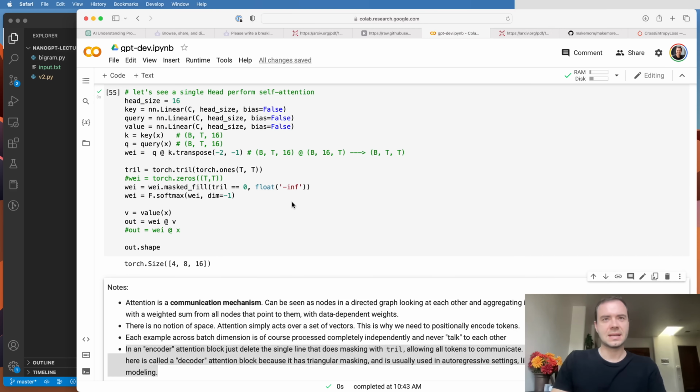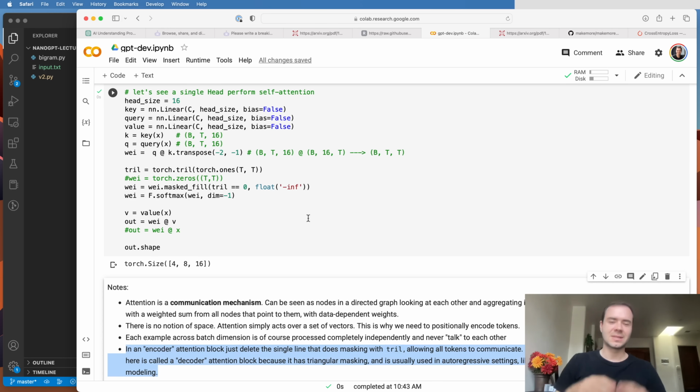The next note is that here in the case of language modeling, we have this specific structure of directed graph where the future tokens will not communicate to the past tokens. But this doesn't necessarily have to be the constraint in the general case. And in fact, in many cases, you may want to have all of the nodes talk to each other fully.